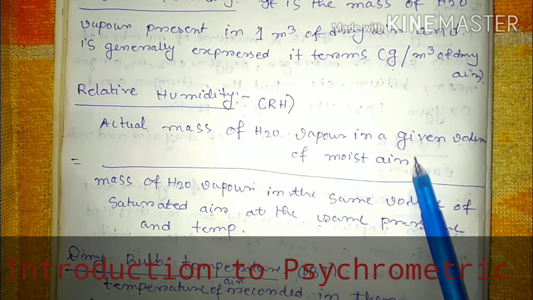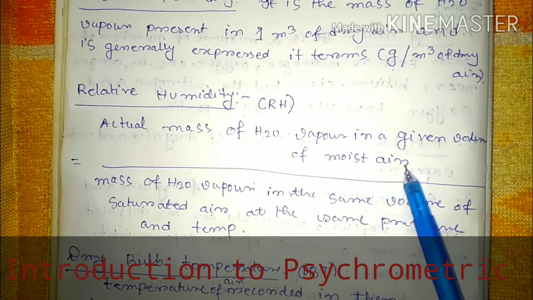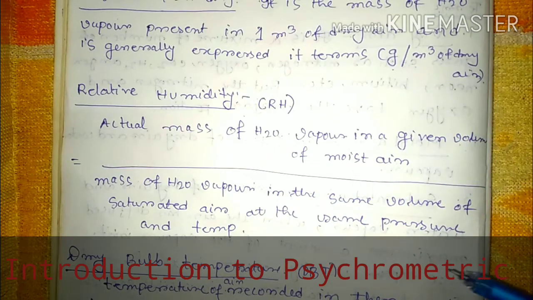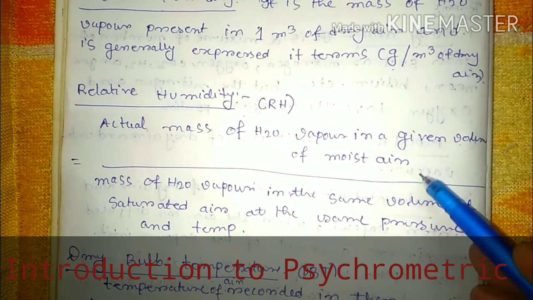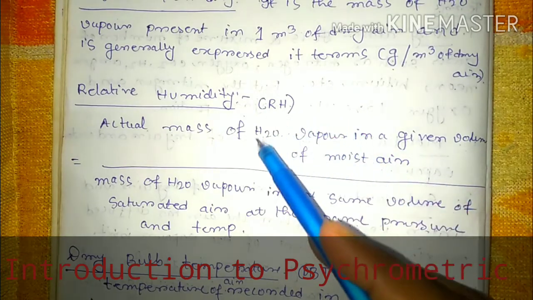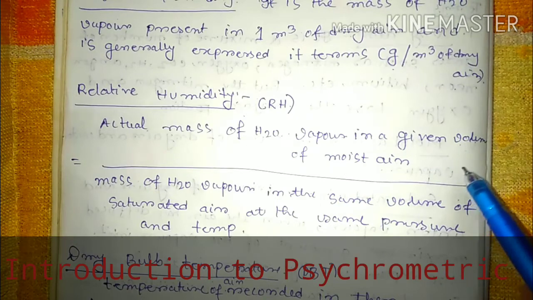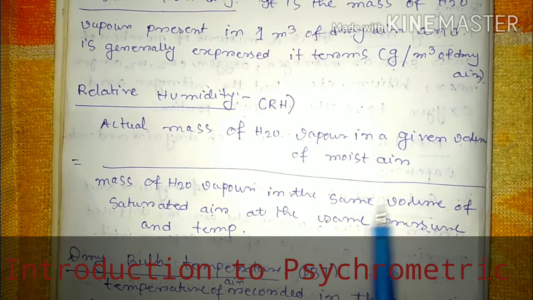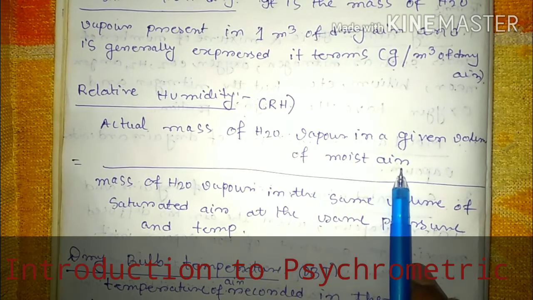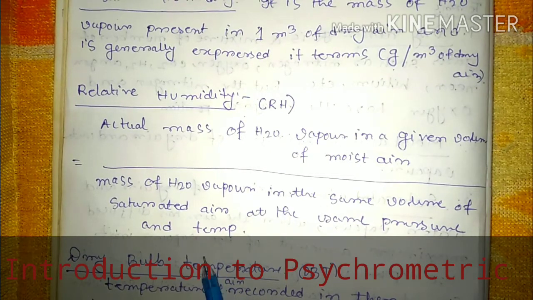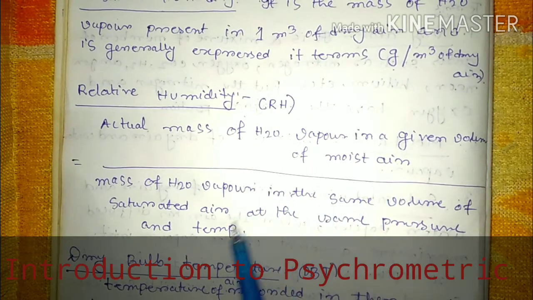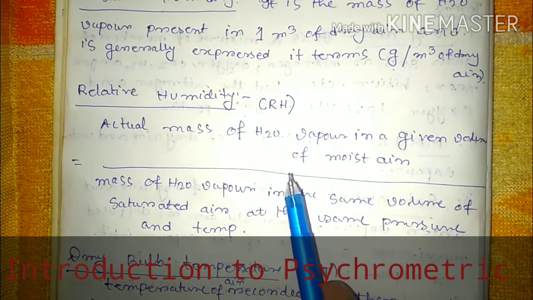As you know, in moist air, some of the air is present in dry condition, and some part is in water vapor condition. Suppose the total moist air is m kg, and within m kg the actual mass of water vapor present is mv. Now, compare that to the mass of water vapor in the same volume, but with the moist air now reaching saturation. In saturated air, what amount of water vapor is present in the same volume at the same pressure and temperature, that defines the relative humidity.